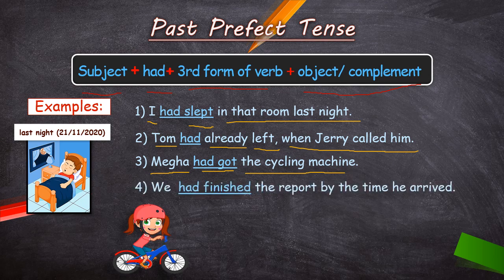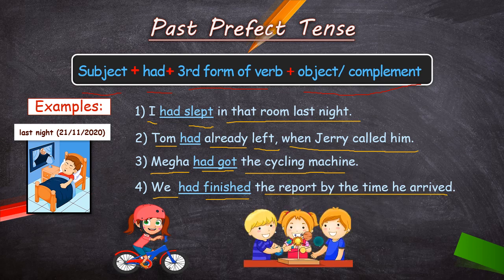We had finished the report by the time he arrived. So children, here you can see we is a subject, had plus finished. Finished is the third form of verb finish. Yes, the past participle of verb finish is finished. The report by the time he arrived is what? Object. Is it clear, children? So, I believe these examples are clear to you all.